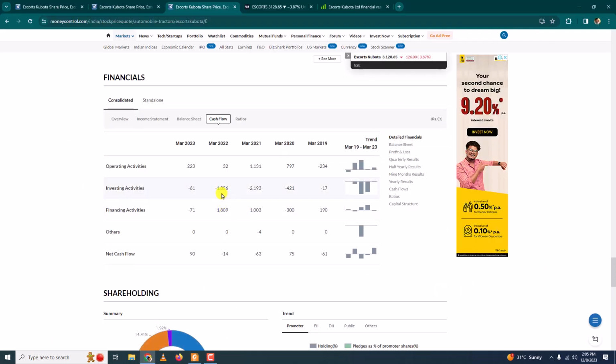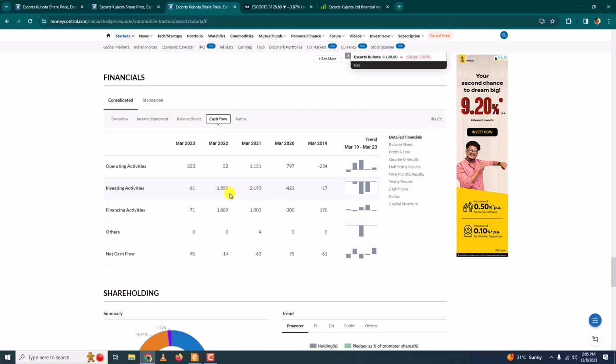Next thing I'm going to look at is investing activities, which is very important. If a company has to grow and make profit, it has to invest. This year it has not invested much. It is just 61 crore rupees. But the previous year, if we see, it had invested 1856 crore rupees, and the year before that it was 2193 crore rupees, which is a very good amount.